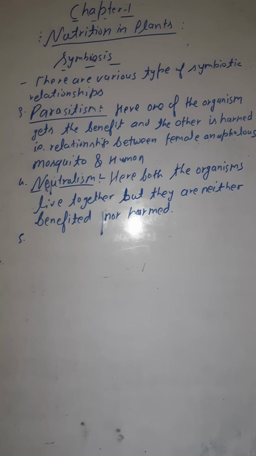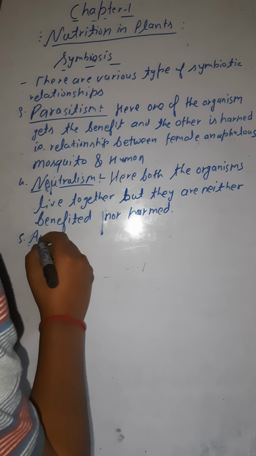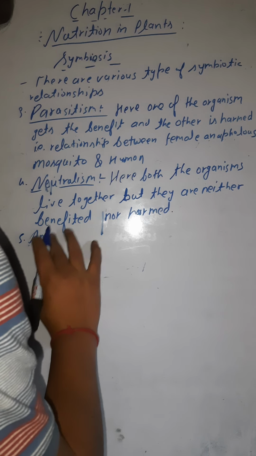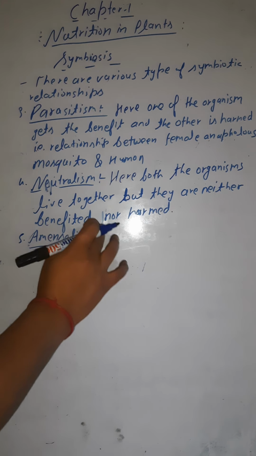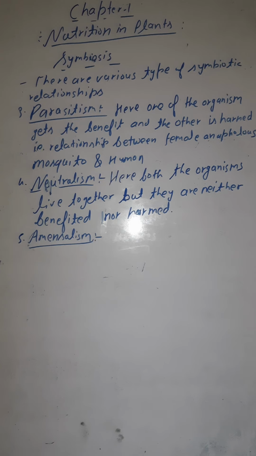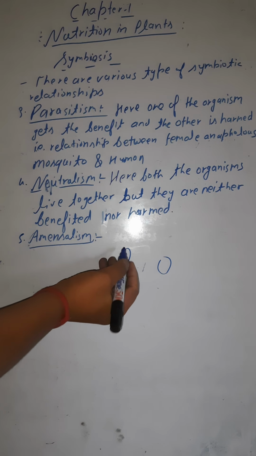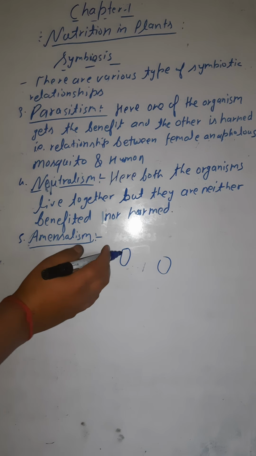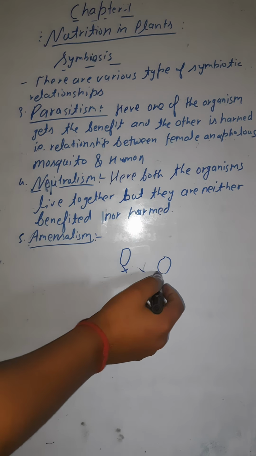And now the last one, the fifth one, that we are going to talk about here is amensalism. So what is this relation, amensalism? This is the relation in which one of the species is being harmed and the other remains neutral. These are two species, organisms living together, and this one is being harmed by this other one. The harmed one is harmed, and this one is neutral. It is not being harmed either.